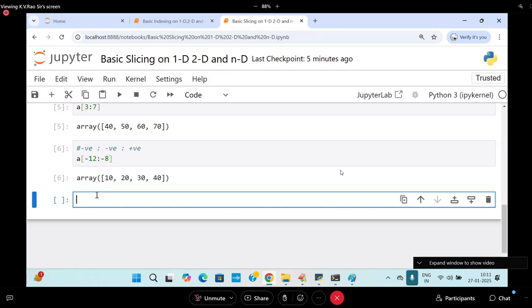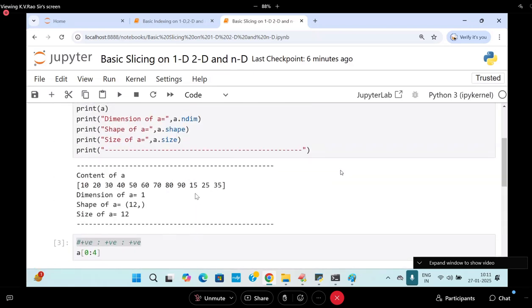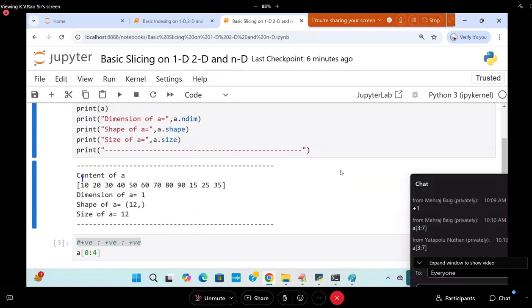10, 20, 30, 40. Coming to this: minus 12, minus 11, minus 10, minus 9. This is called minus 8. What is the formula? A of minus 12 colon minus 8. What is the formula I said? Begin to end minus 1. Minus 8 minus 1, how much? Minus 9. Output is like this.